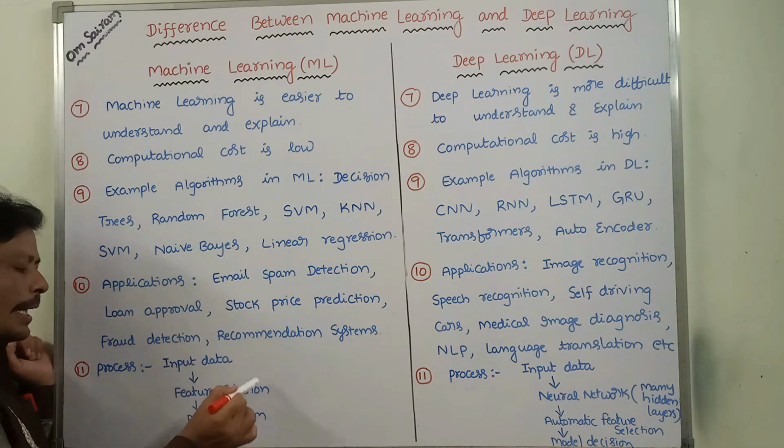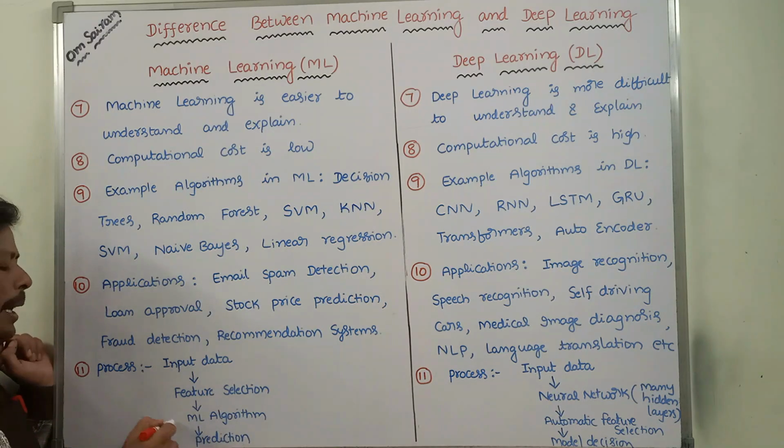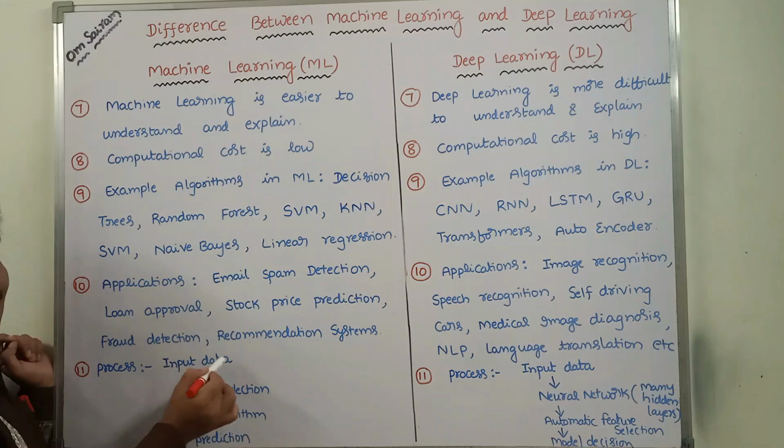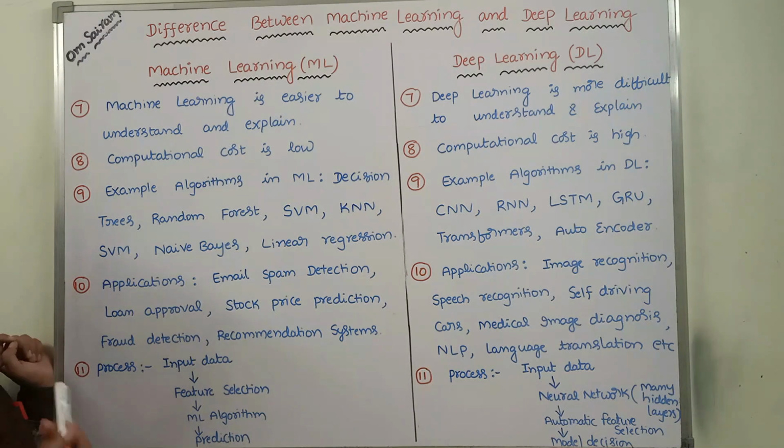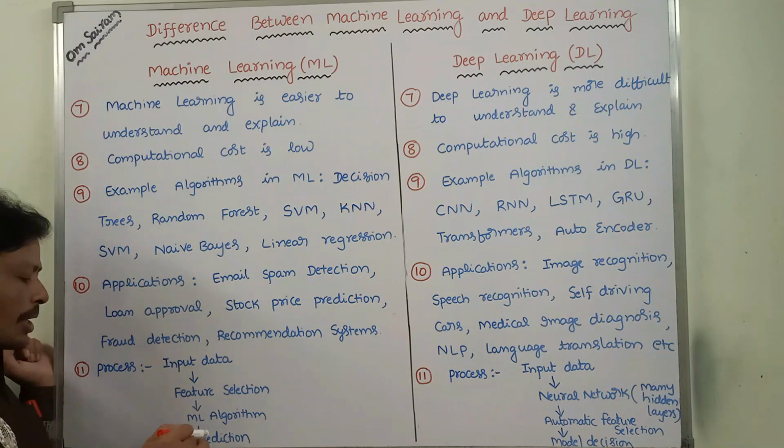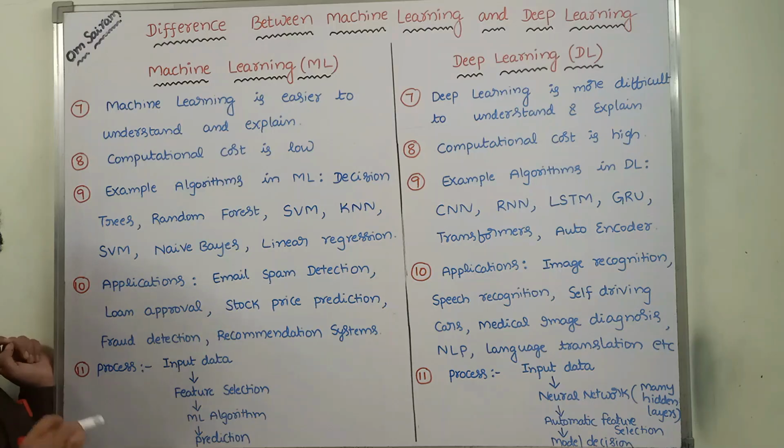After selecting features, we are applying an ML algorithm, a machine learning algorithm. By using that machine learning algorithm, based on the features selected by the human from the given input data set, we have to predict. Okay, so prediction can be done. The output is prediction.